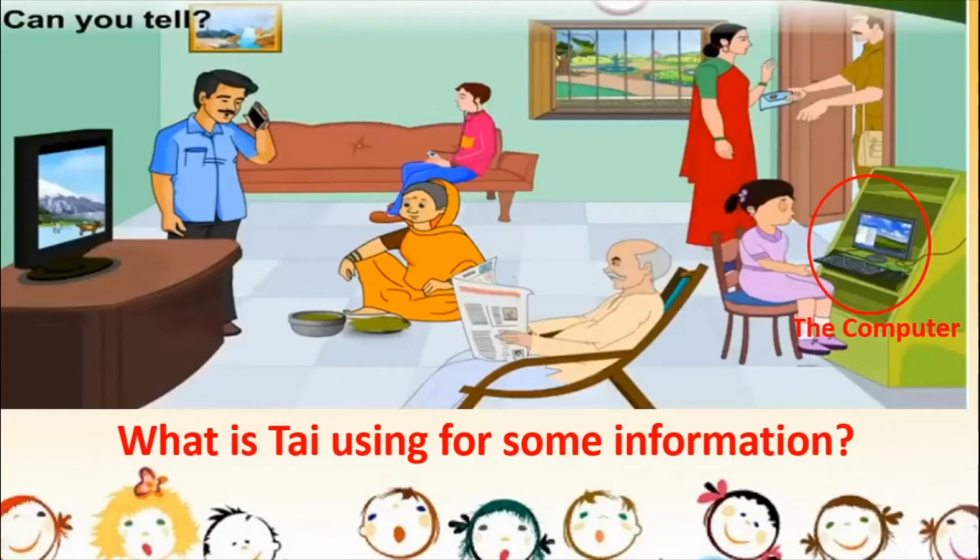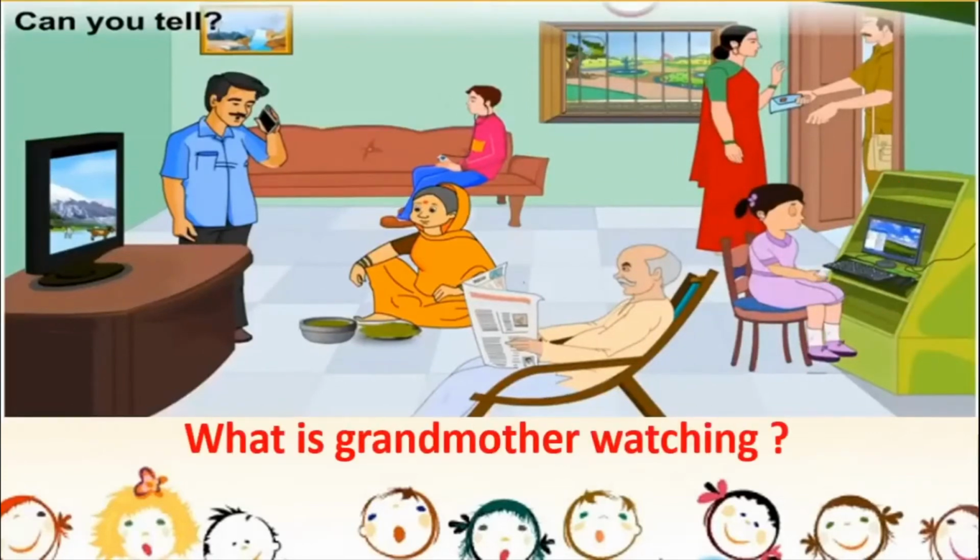Then let us see how communication is taking place. So what is grandmother watching? See, grandmother is sitting on the floor and cleaning some vegetables. At the same time she's watching something interesting and she's getting some information from there. What is she watching? She's watching the television. When you watch the television also, you get a lot of news, you get a lot of information, isn't it? So all these are means of communication.